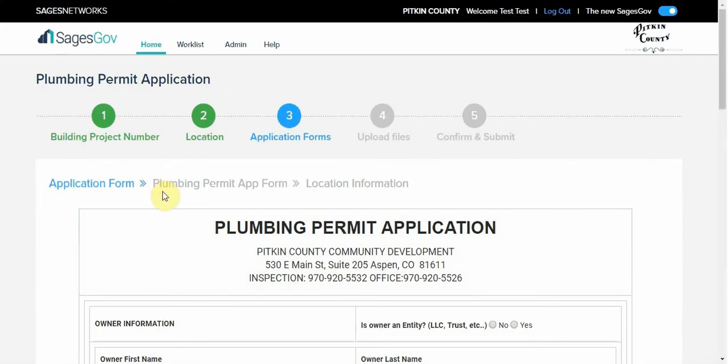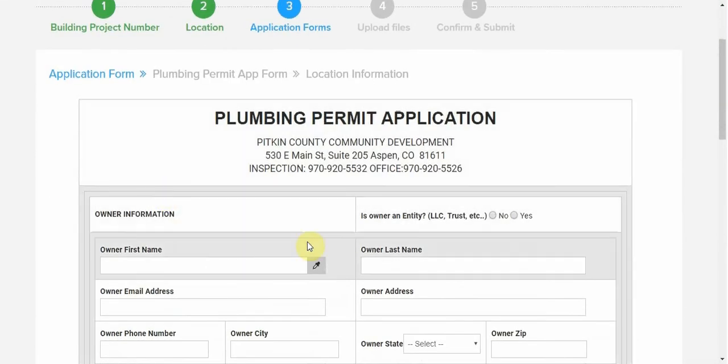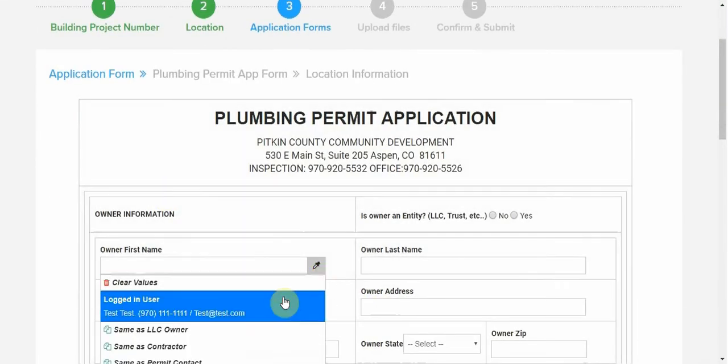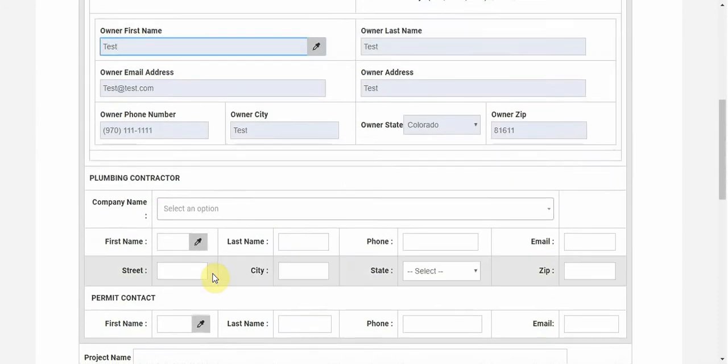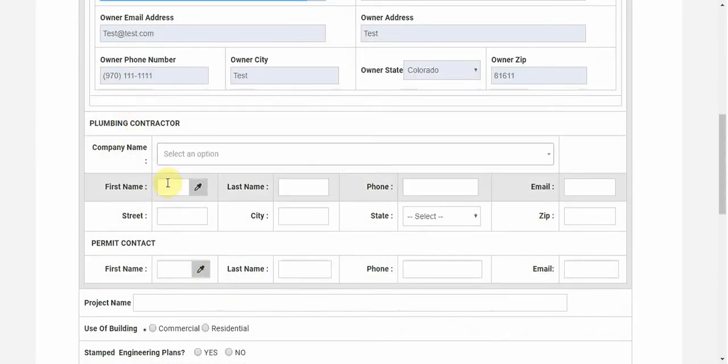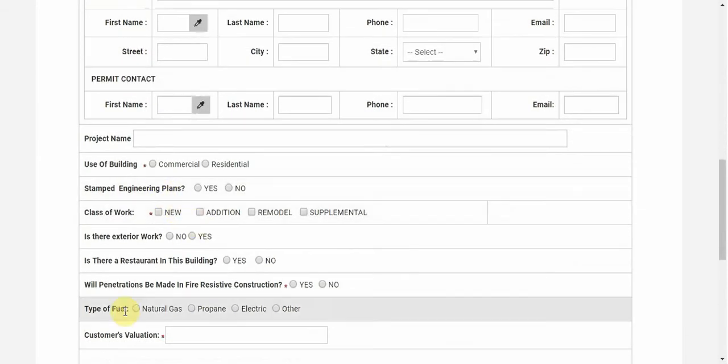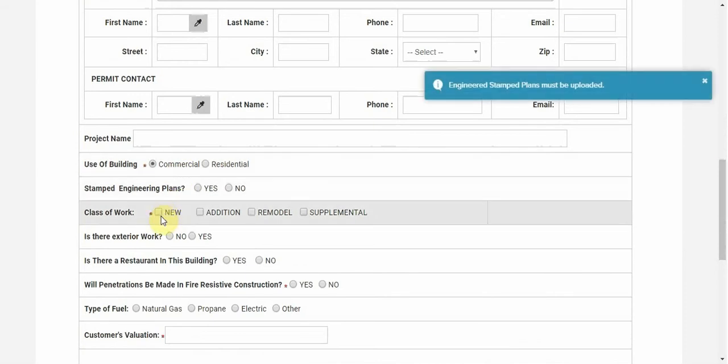The application form will appear in step 3. You can enter the owner information, followed by contractor, permit contact, and other pieces of information.